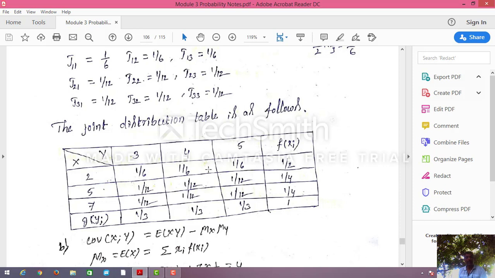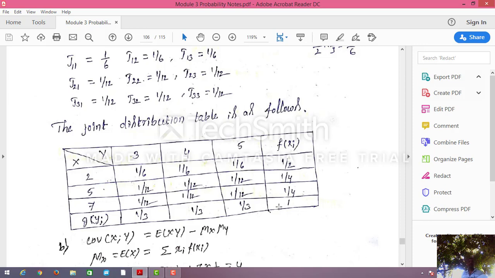1 by 6, 1 by 6, 1 by 6 is totally 3 by 6, which is 1 by 2. Now 1 by 12, 1 by 12, 1 by 12 is 3 by 12, which is 1 by 4. Similarly for the next row, 3 by 12 is 1 by 4. If you add column wise also, you'll get the same answers. So the total probability should be 1.